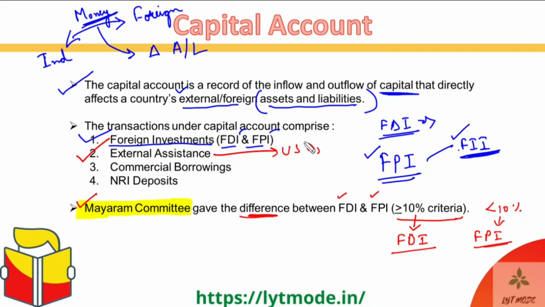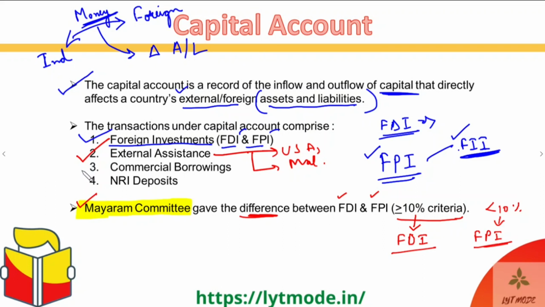But let's assume that the USA, or the EU, European Union, or Japan, for example. Japan gives us a lot of external assistance. So let's assume that a country gives us some external assistance, or even for that matter, we also give external assistance to countries. For example, if we give it to Maldives or Sri Lanka, then that external assistance would fall under the transactions for capital account. Got it, guys?